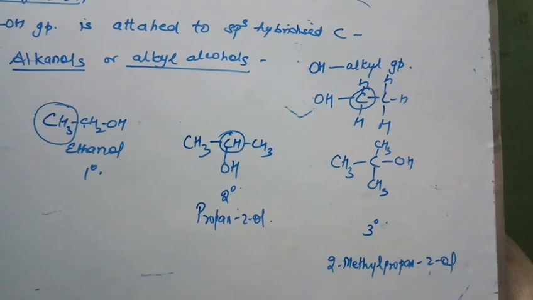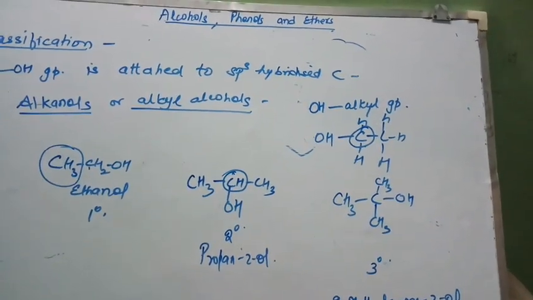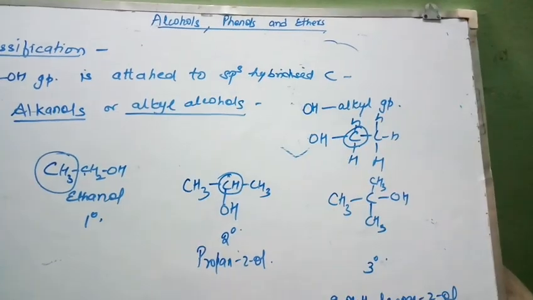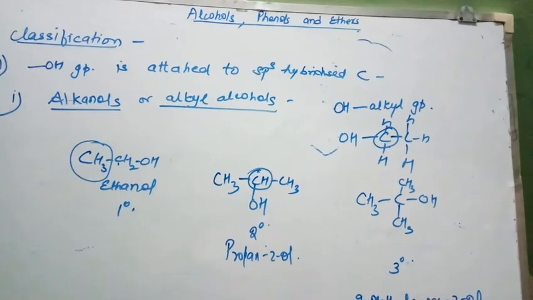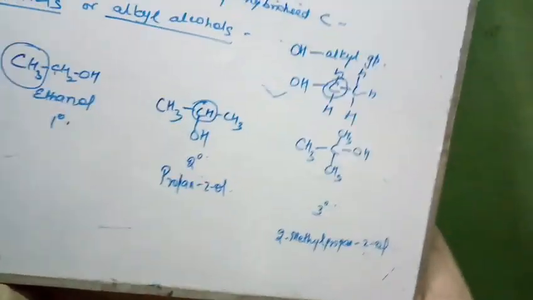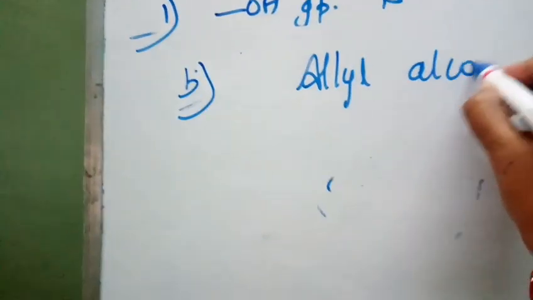What are alkanols? Alkanols are those compounds in which the hydroxyl group is attached to sp3 hybridized carbon of an alkyl group. Understood? Now come to the second class of compound in which we have sp3 hybridized carbon. So that is allyl alcohol. The second one, that is B1, is allyl alcohol.